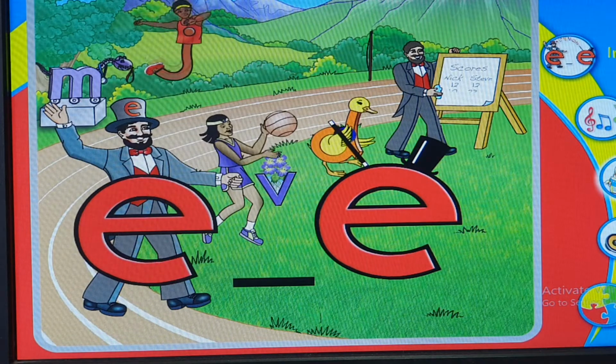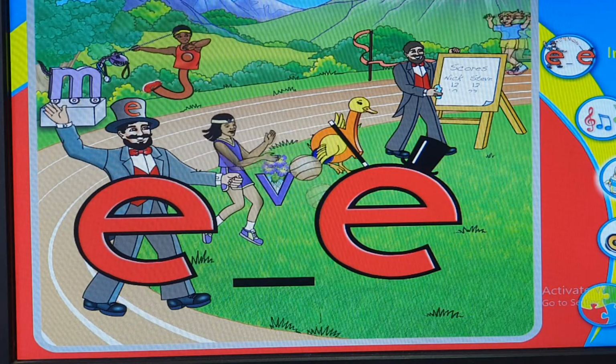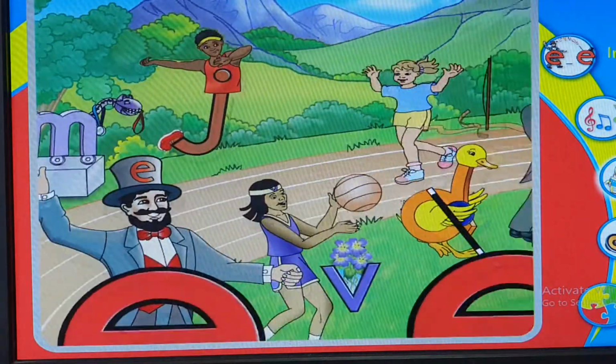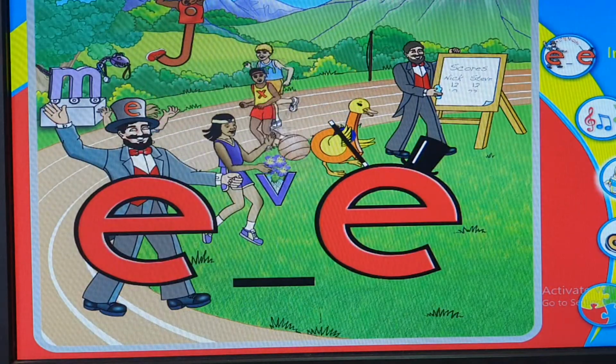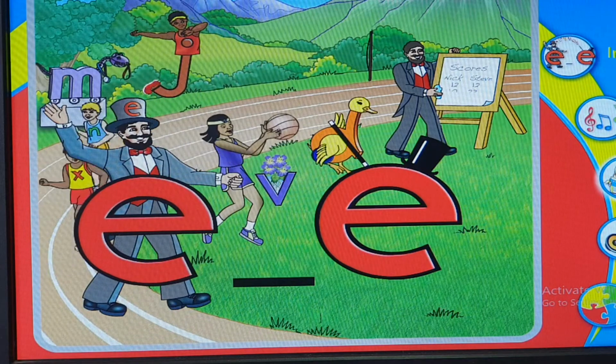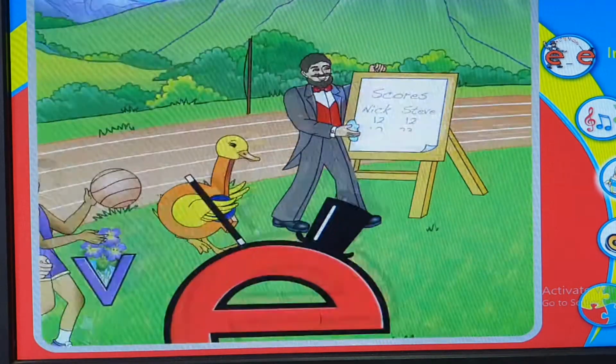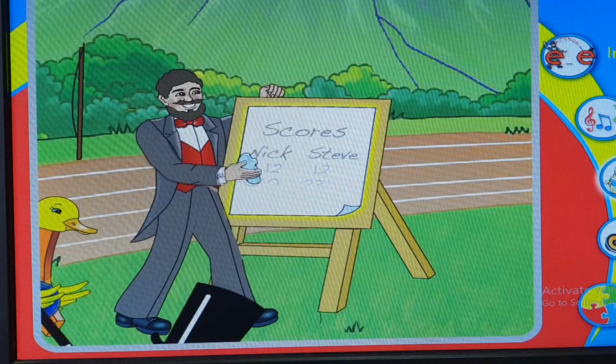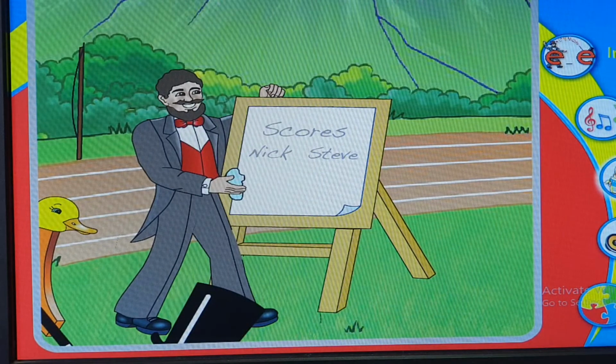E. In this scene, can you see the athletes? Mr. E shows the scores as the athletes compete. Mr. E's brother deletes the scores when the games are complete.